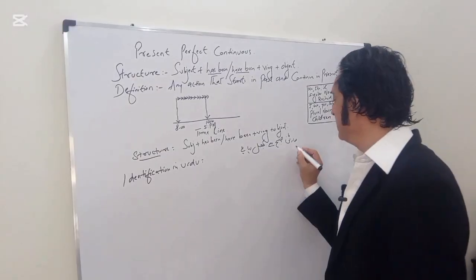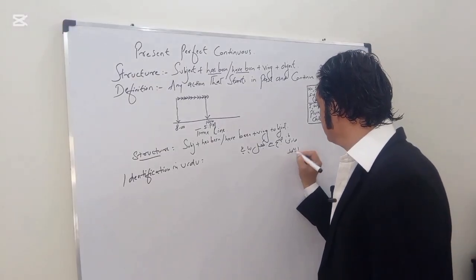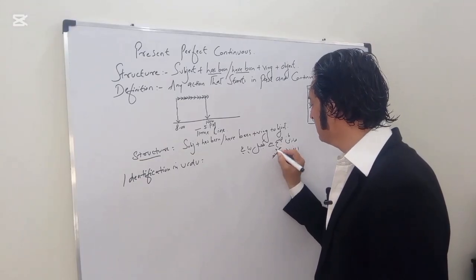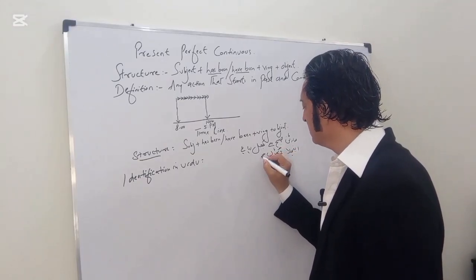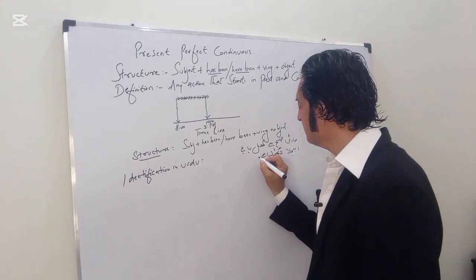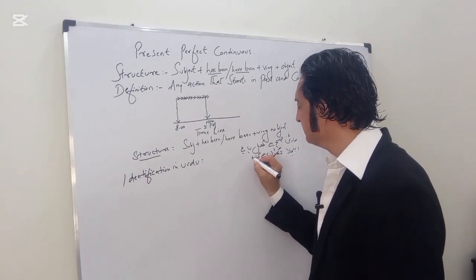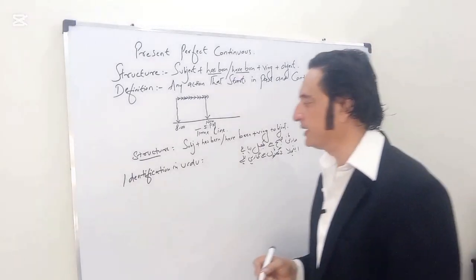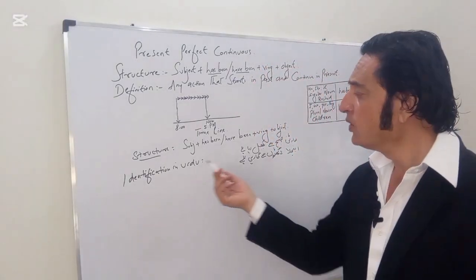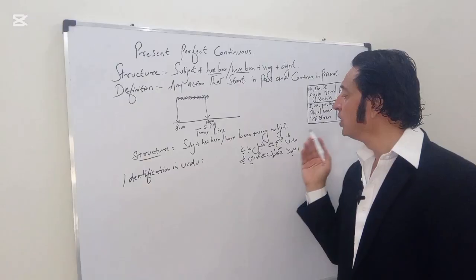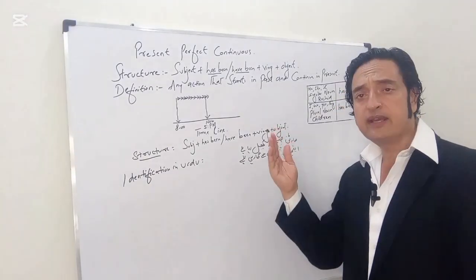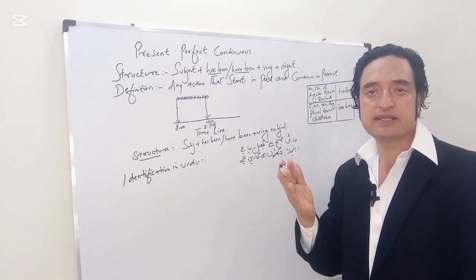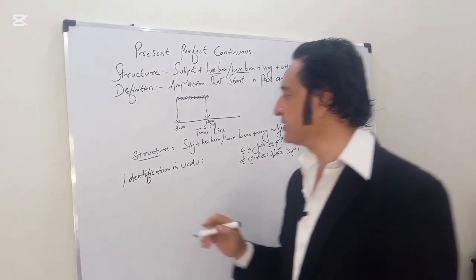And Angela 2 घंटों से गा रही है. We'll try to make this one and you'll understand. So we understood the identification also: सुबह से खेल रहा है, रात से खेल रहा है, and 2 घंटों से गा रही है, 2 दिनों से गा रही है, 2 महीने से गा रही है. All right, we'll make the sentences now.